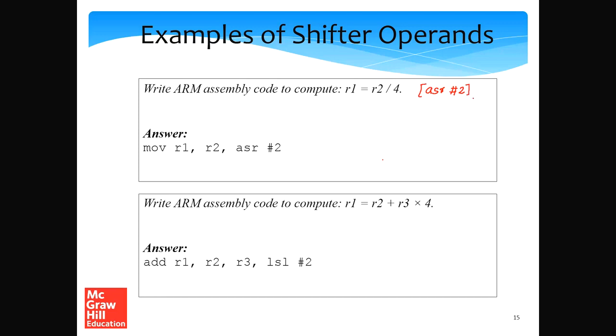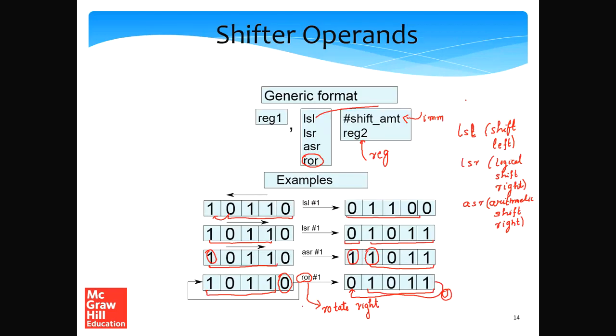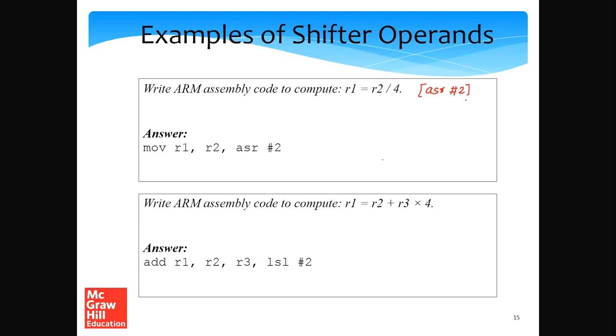So in the case of the ARM ISA, we actually don't have shift instructions. So basically in the previous slide, what we have seen, LSL, LSR, ASR and ROR, they are essentially shift directives, but the important distinction that needs to be made is that these are not separate instructions in their own right.